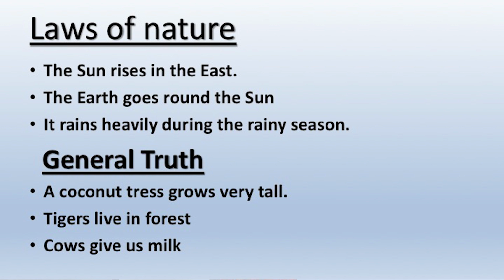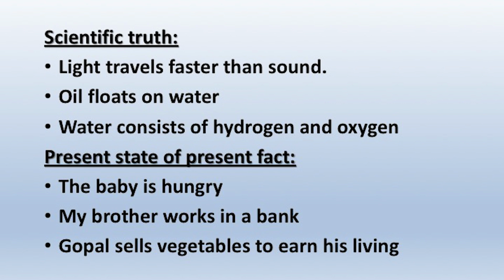So, while expressing general truth, we must take the help of the base form of the verb, as we have used in these examples. There are certain scientific truths. For speaking scientific truth also, we take the simple present form of the verb. Water boils at 100 degrees Celsius. Light travels faster than the sound. Oil floats on water. These are the truths established by scientific manner. Science has established all these things. So, they are scientific truths. Water consists of hydrogen and oxygen. This is also a scientific truth.